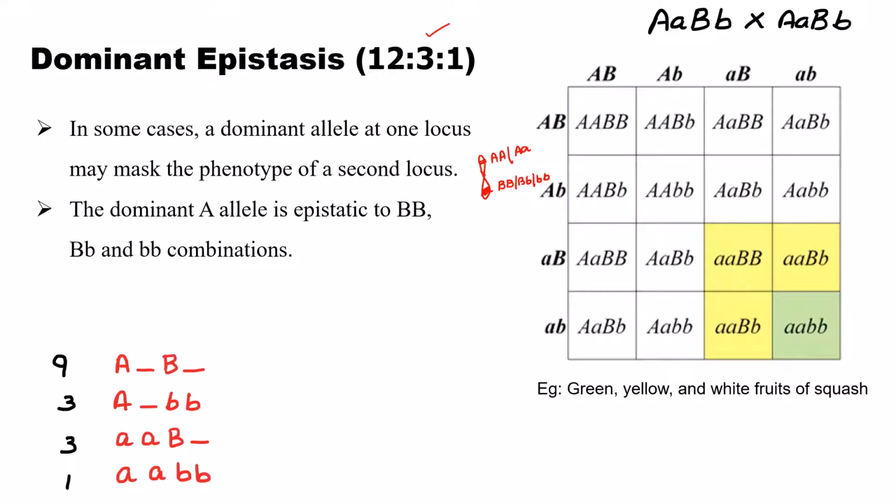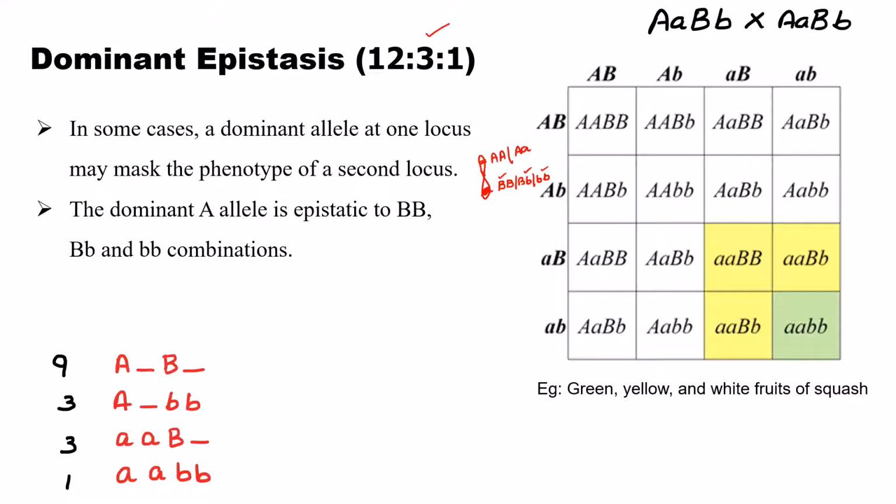So here the epistatic gene, in homozygous dominant or heterozygous condition, will mask the expression of another gene, called the hypostatic gene. But it does not matter what the genotype of the hypostatic gene is. That may be homozygous dominant, heterozygous, or homozygous recessive.